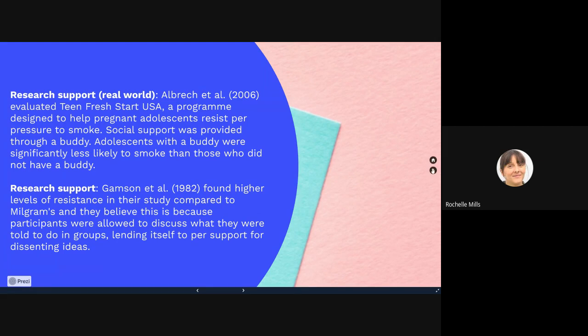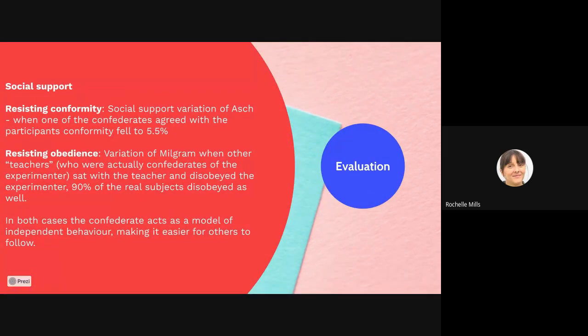So with regards to social support, it's an alternative explanation as to why people resist social influence, and it includes resisting conformity and resisting obedience. What you can do, if you like, is use the resisting obedience variation as an evaluation point and an alternative explanation to explain why not everyone obeyed in Milgram's experiment and why not everyone went through with it. It explains why some people might not enter an agentic state in real life.